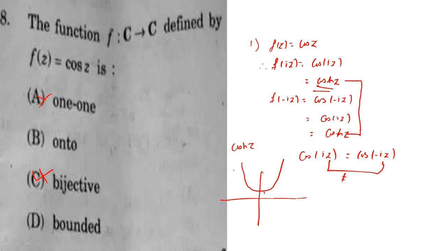So this starts from 1. So this is an unbounded region you will get for cosh z, right? So that's why cos z is not a bounded function. Okay. Option D is also wrong. Now the only option remaining is onto. So for this cos z, the function is onto.